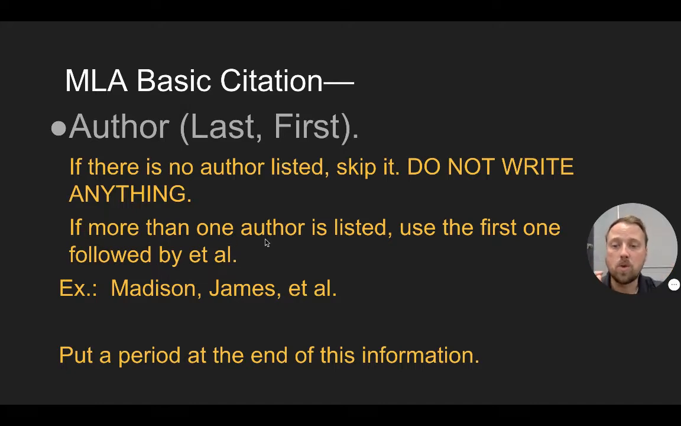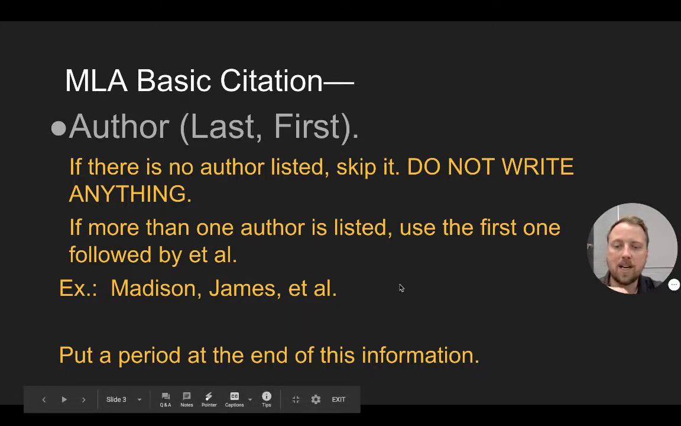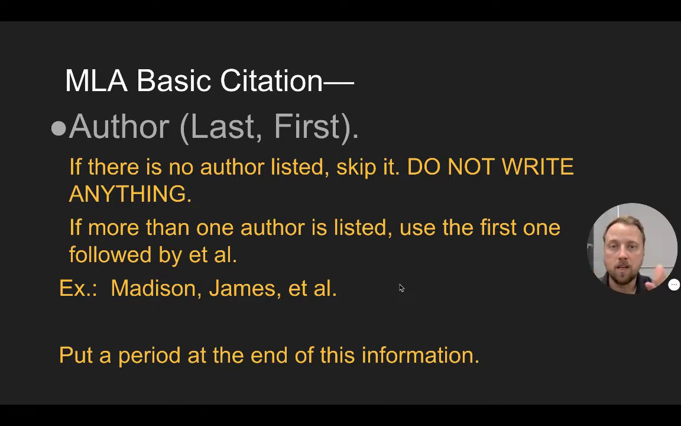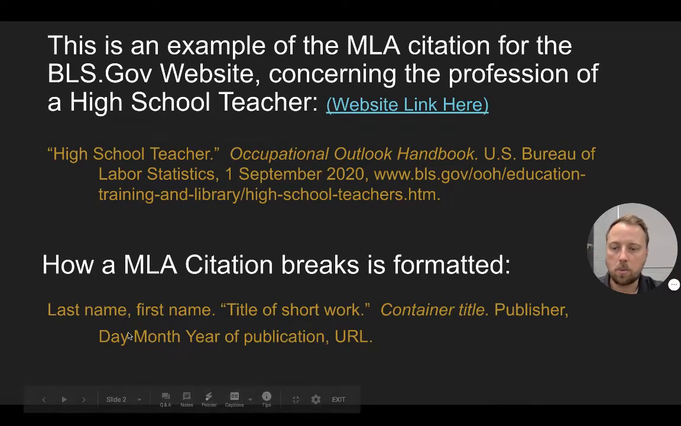Now, if there's more than one author listed, use the first one followed by et al. And et al. just means and others. So an example would be if our author was James Madison, we could put Madison, comma, James, comma, et al. with a period. And I reminded you here to put a period at the end of this information. So the first part of our citation is going to be last name, comma, first name, followed by a period, and you can see that in our little breakdown here.